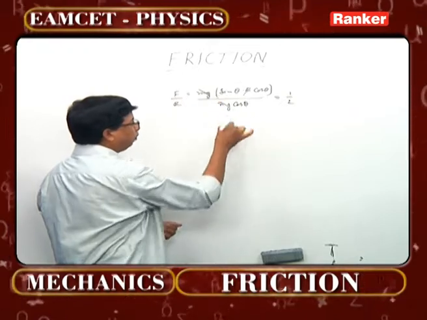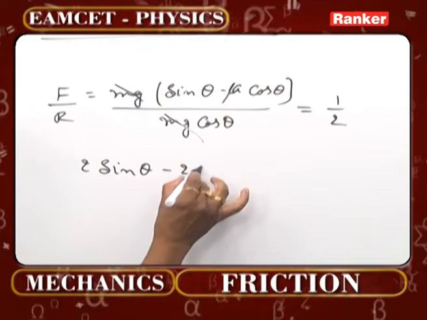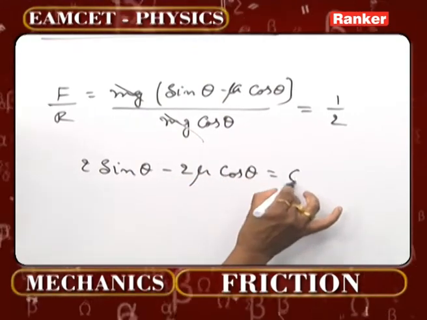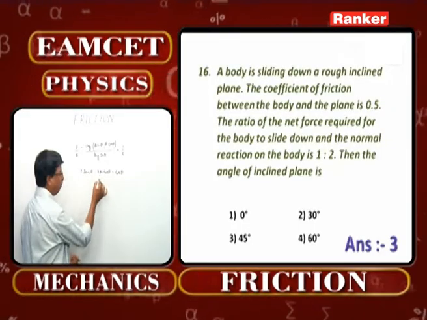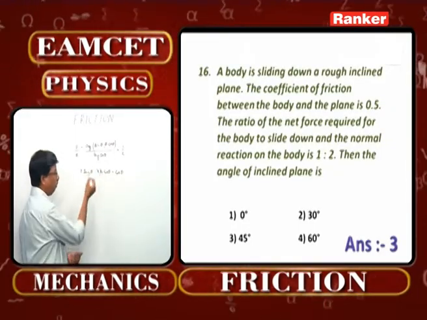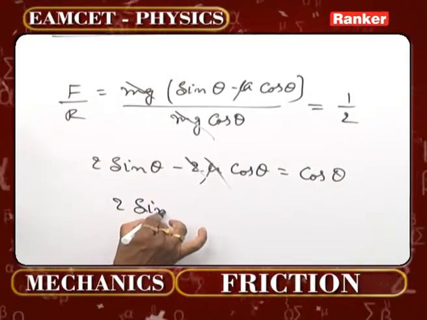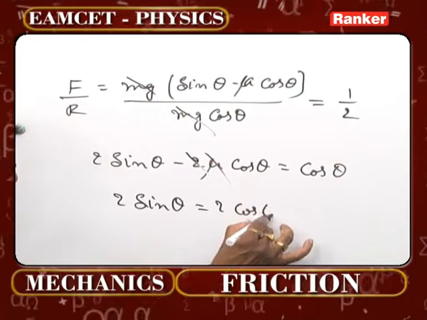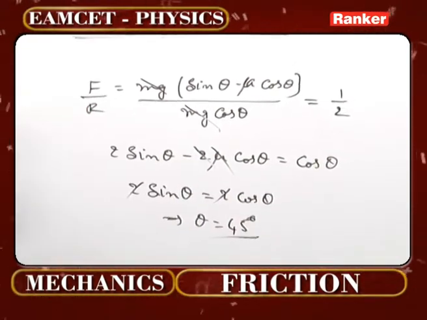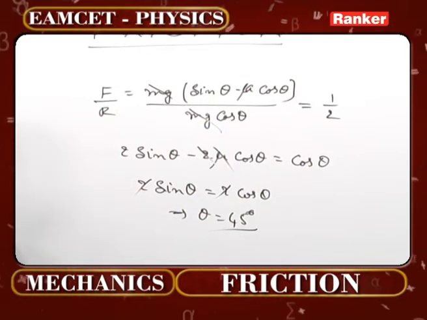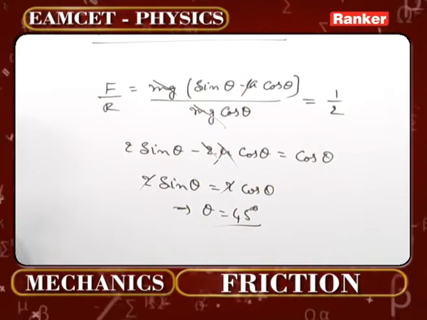Now you can cancel this over here. Cross multiplication gives you 2 sin theta minus 2 mu cos theta equal to cos theta. Now mu is given as 0.5, which is 1/2. The 2 and mu get cancelled. If you take this cos theta to that side, once again we get 2 sin theta equal to 2 cos theta. That means sin theta and cos theta are equal, or tan theta is equal to 1. That implies theta must be 45 degrees. That is the angle of inclination of that inclined plane. That is question number 16.